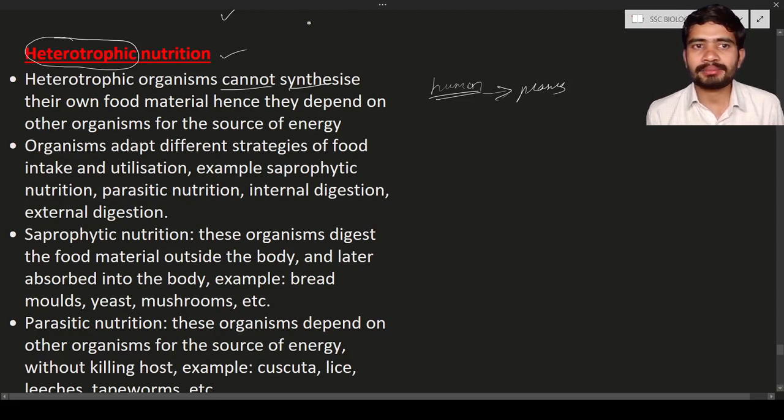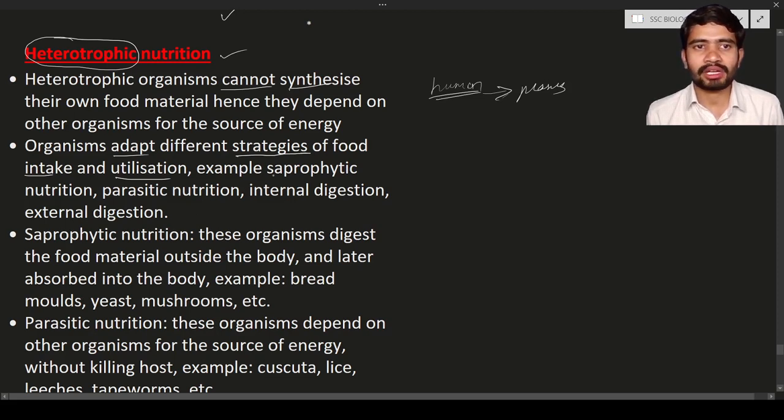Organisms adapt different strategies. What is meant by strategy? Strategy is nothing but method. Different organisms adapt different strategies for the intake of food and also the utilization of the food material. For example, you may take saprophytic nutrition. We will discuss saprophytic, parasitic, everything.